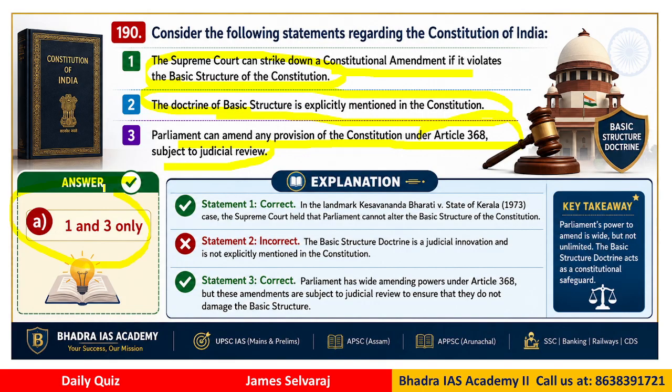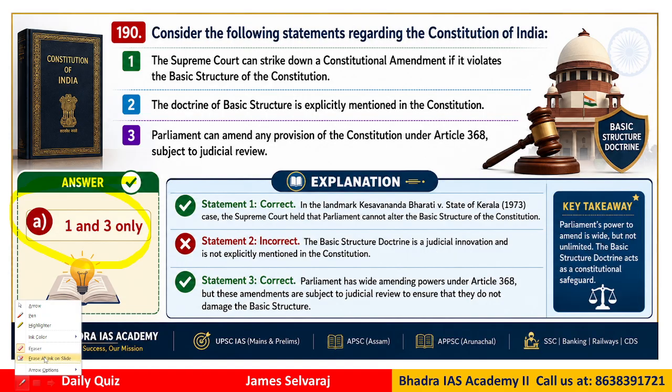Here the answer is A. Only 1 and 3 are correct. Why? Because statement number 2 is not correct. Why? Because the doctrine of basic structure is not given in the Constitution. It is just a judicial innovation. It is used to judge whether the Parliament is making any changes to the structure of our Constitution, but it is not given in the Constitution. Clear now? So the answer therefore will be A. Only 1 and 3 are correct. Statement number 2 is incorrect.